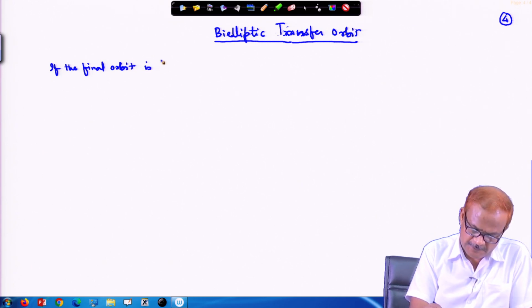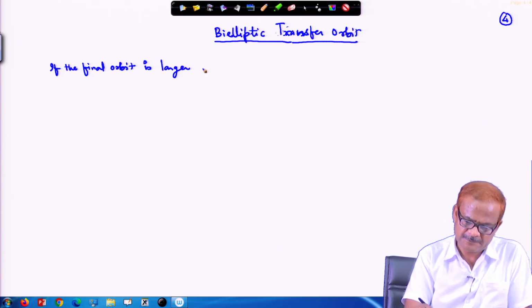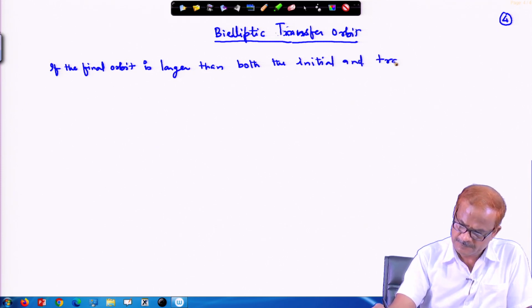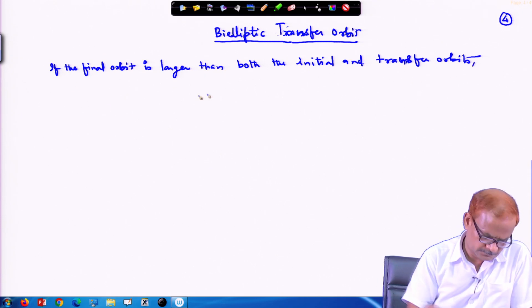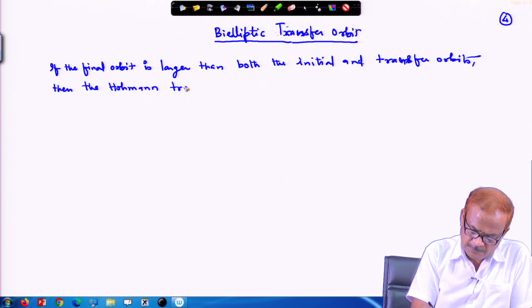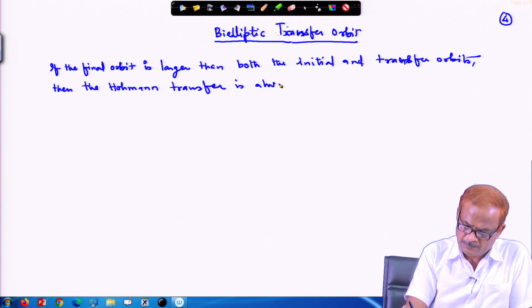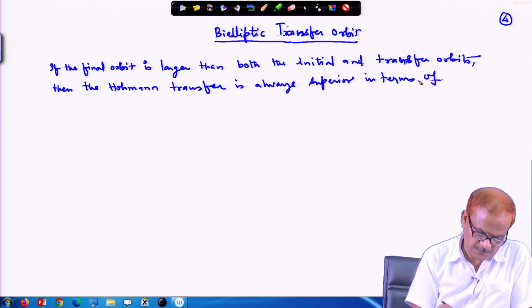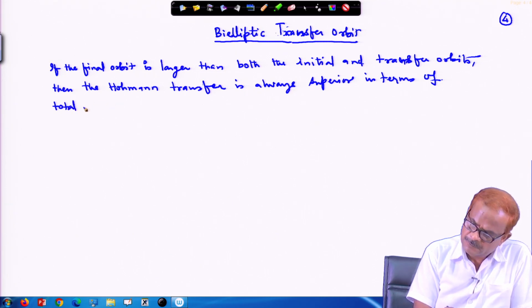If the final orbit is larger, meaning its radius is larger than both the initial and transfer orbits, then the Hohmann transfer is always superior in terms of total change in velocity required.